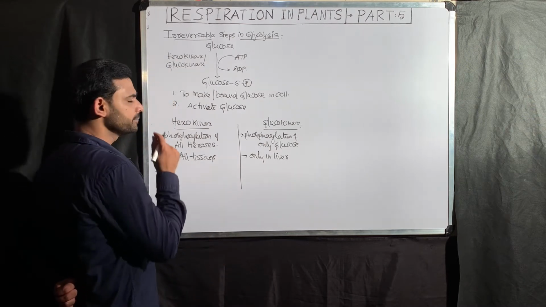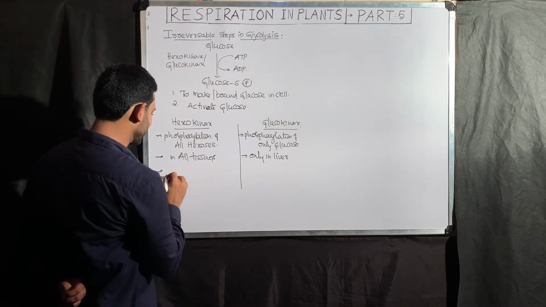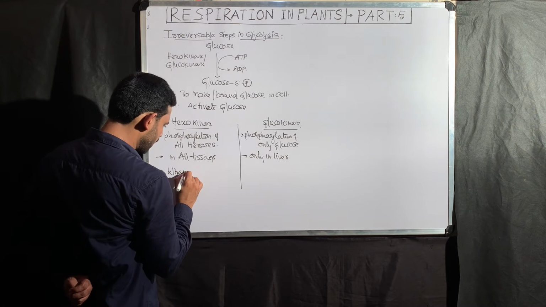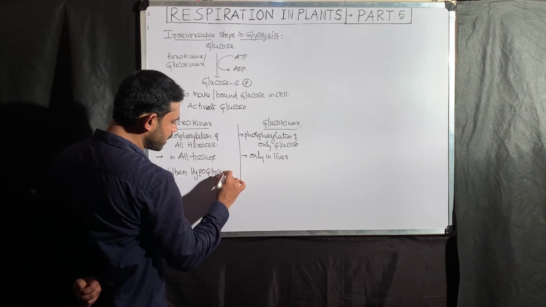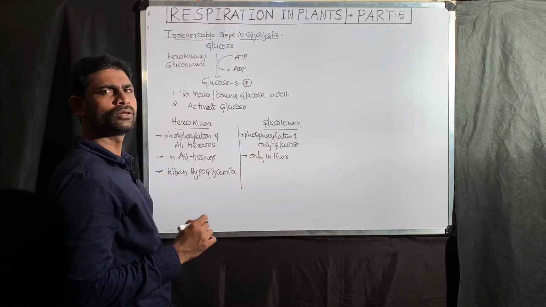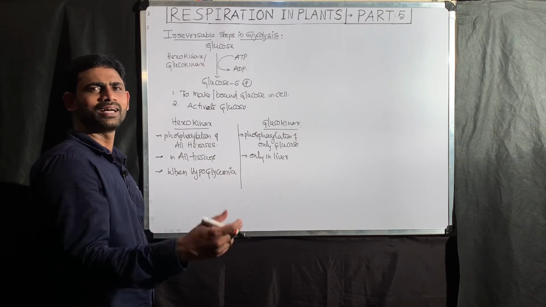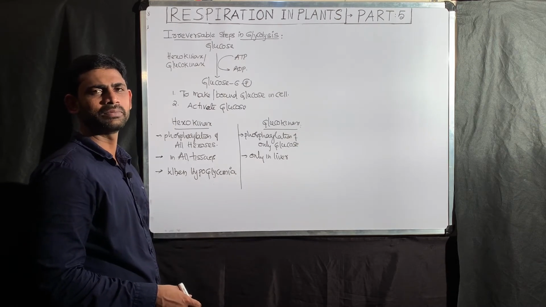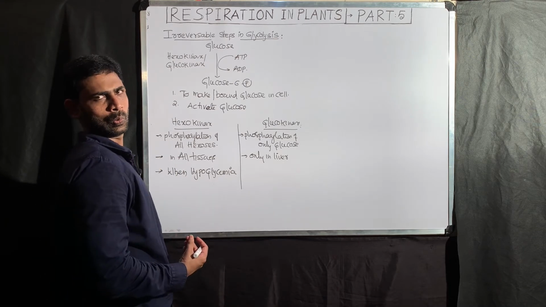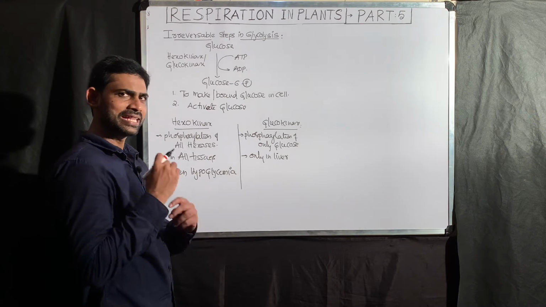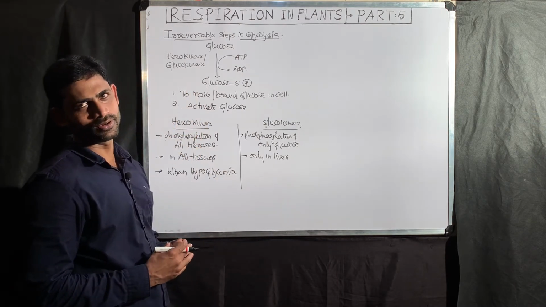Next point: hexokinase mediates the reaction in the hypoglycemic condition. What is the meaning of hypoglycemic condition? When the blood glucose level is low. That means the glucose level reflects the cytoplasmic glucose level, so when the cytoplasmic glucose level is low, in that situation hexokinase mediates the conversion of glucose into glucose 6-phosphate.